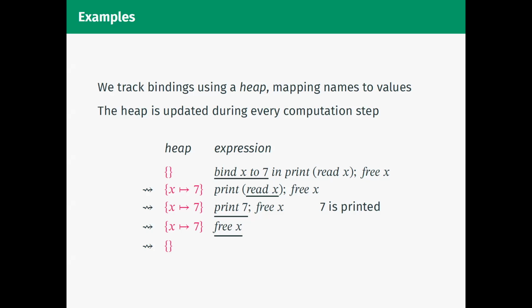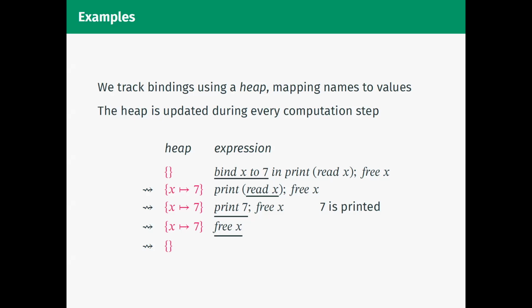Then when I evaluate read x, that evaluates to 7 because x maps to 7 is in the current heap. And so I then print 7, so 7 gets printed in whatever semantic system we're using, and then I'll finally free x, leaving the end heap after evaluating the expression the same as the initial heap when we started evaluating.